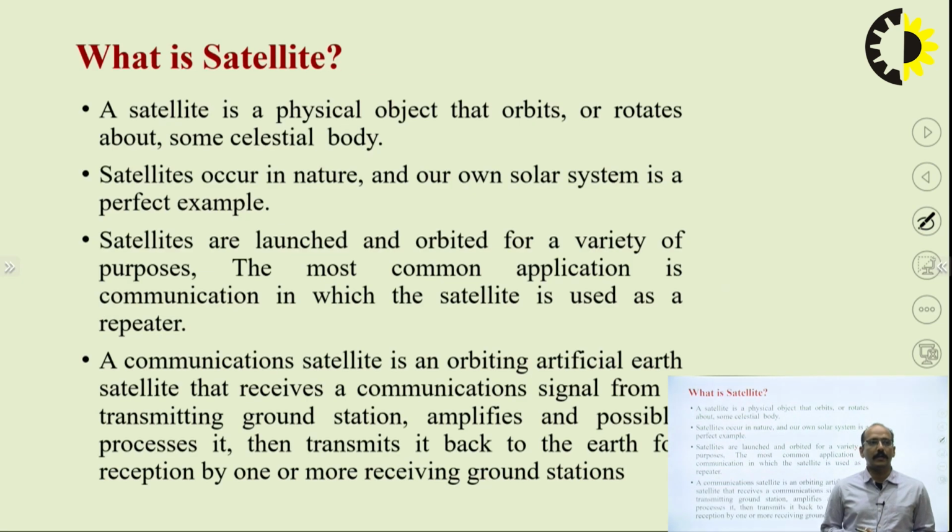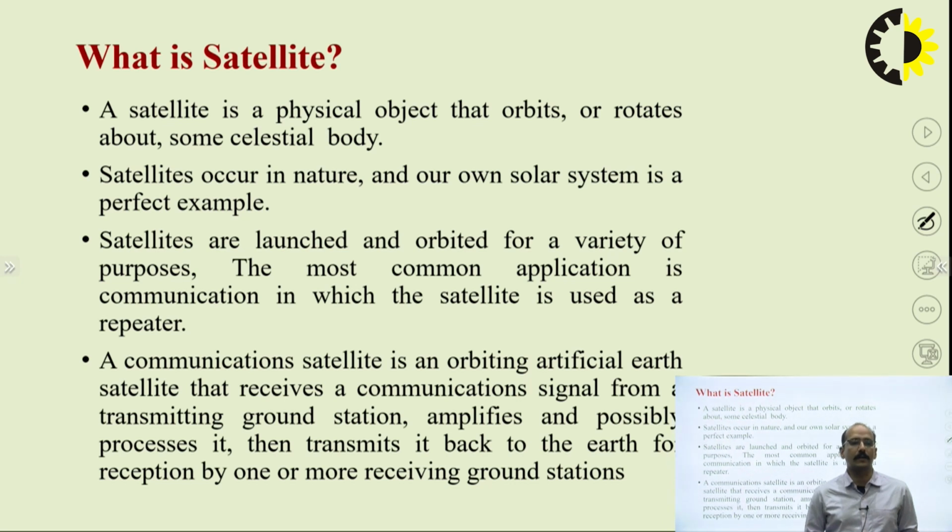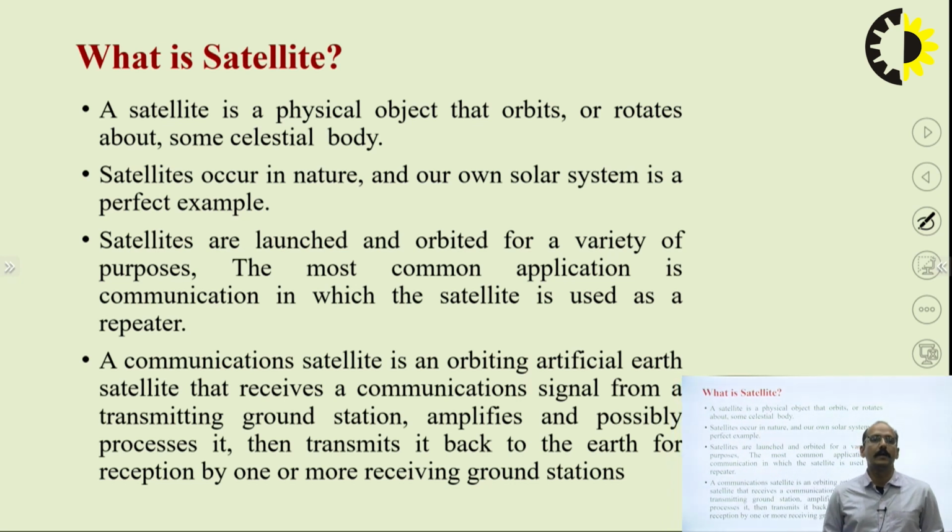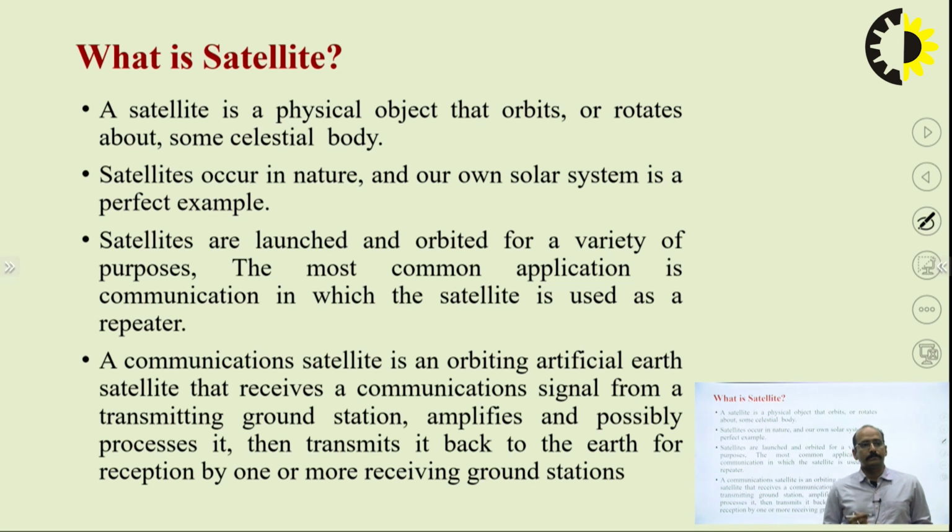So a satellite is a physical object that orbits or rotates about some celestial body. Satellites occur in nature, and our own solar system is a perfect example, such as Jupiter having many natural satellites. Titan is the natural satellite of Saturn.